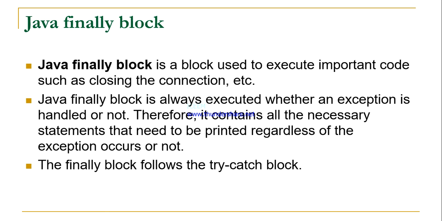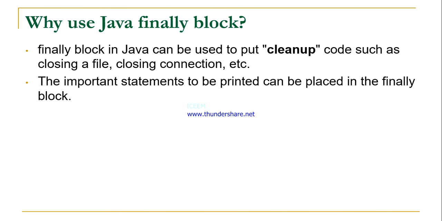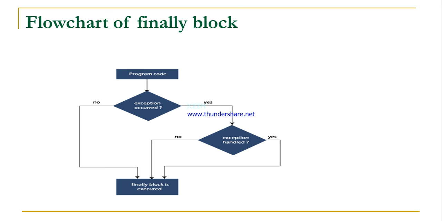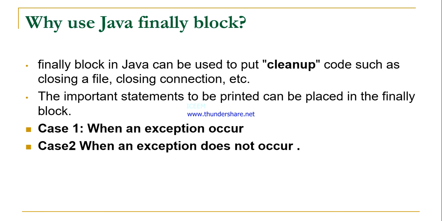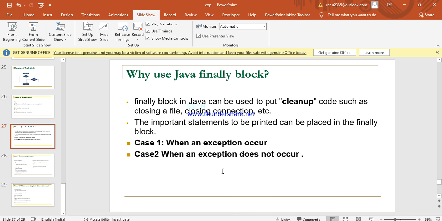We saw why we use finally blocks: for cleanup of the code, such as memory release, resource release, log release, and database connection disconnection, then the syntax and flowcharts of finally blocks. In that we saw two cases, when an exception occurs and when it does not occur, and in both cases the finally block executes.